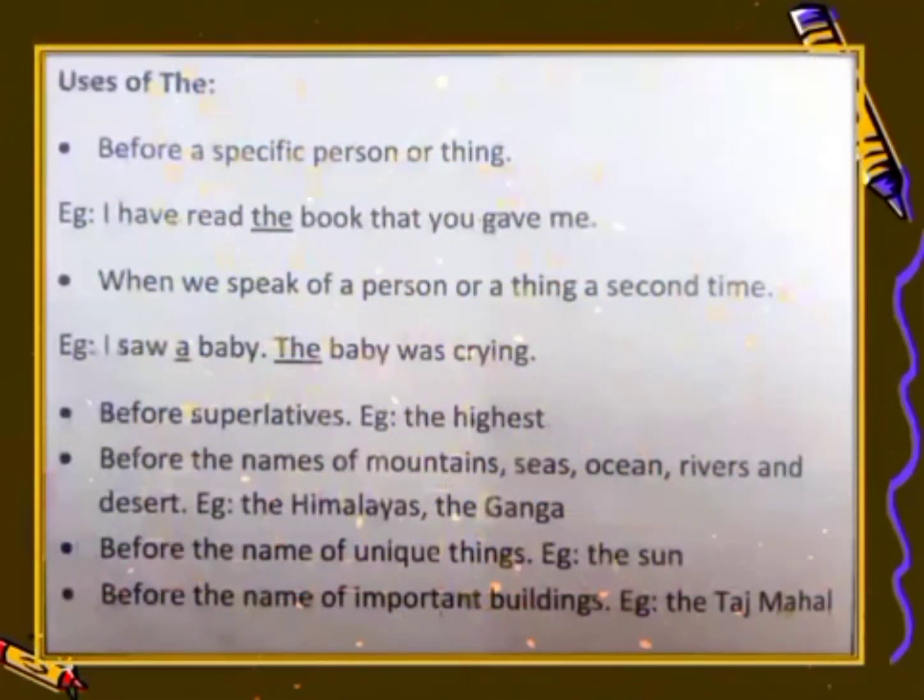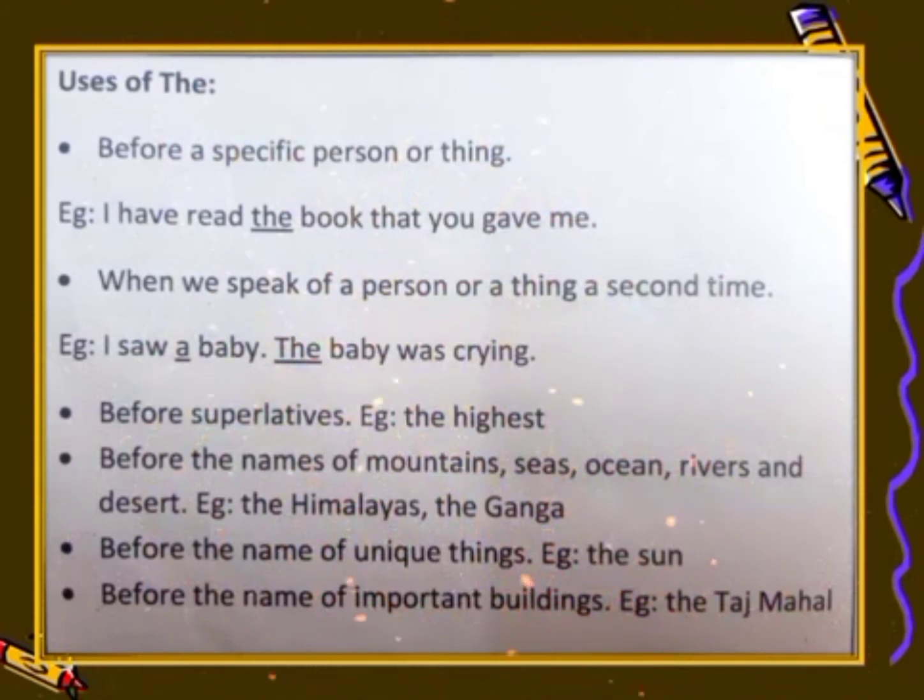So here are a few more things to learn about the use of the. Number 1, before a specific person or a thing. For example, I have read the book that you gave me. Not any book I have read. Only you are particularly telling the book that you gave me. So you have talked about the specific thing over here. The book that you gave me. That's why we have used the.